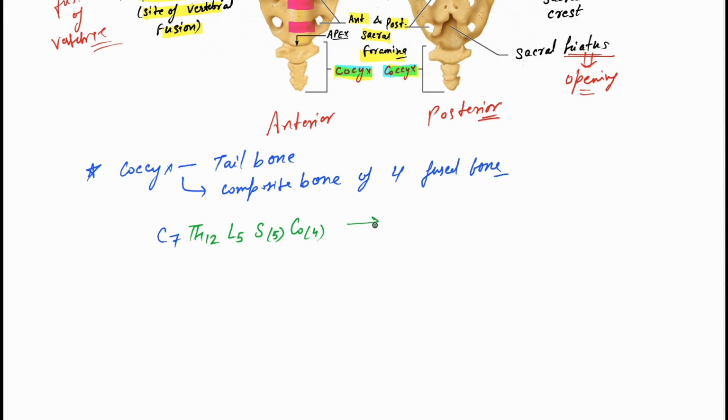So this is our vertebral column formula. These are the bones present in our adult, that is 26 bones. So this is about the vertebral column.